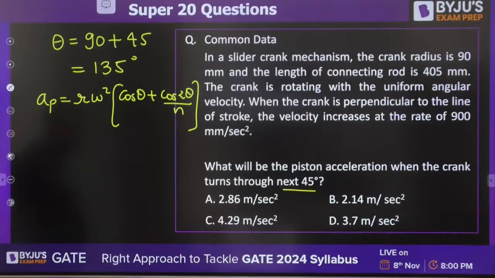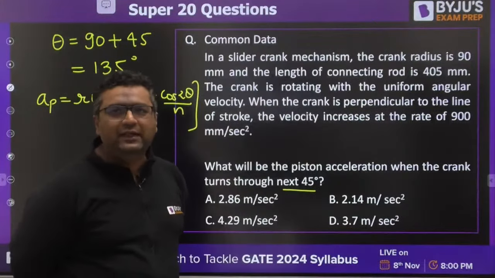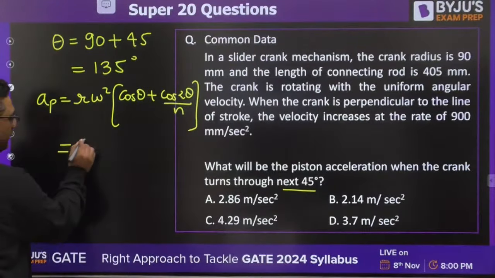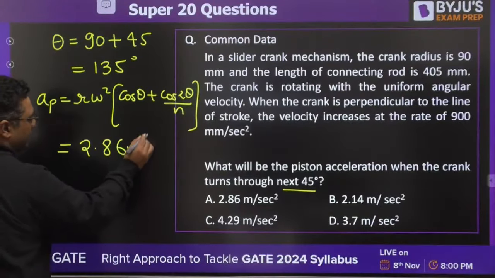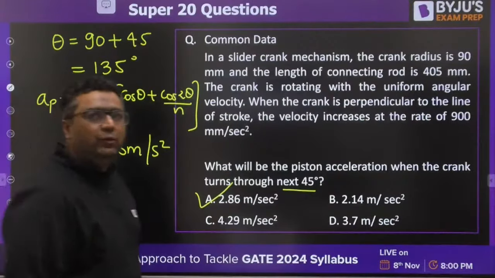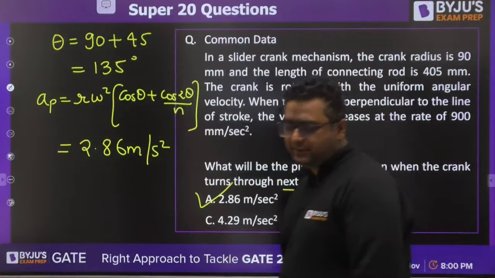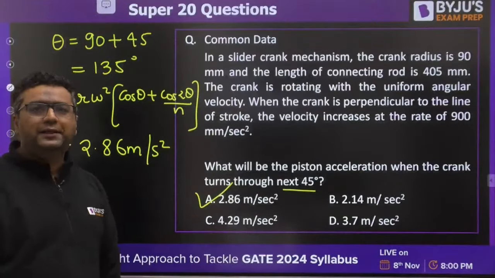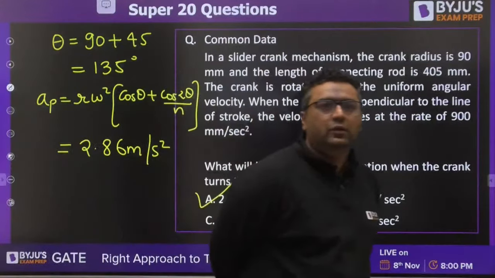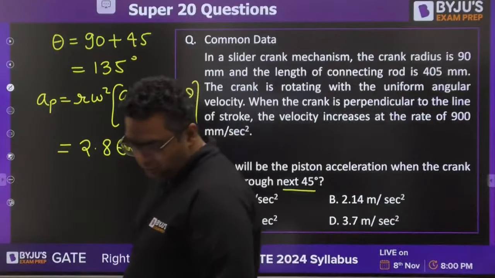For this question, you guys are saying the answer to be A. Shri Arvind is saying A and Vineet is saying D. Let me check the answer for this. You would be getting 2.86 meter per second square. The answer would be coming out to be A. A would be the answer. Yes, Bhavya, you are correct. I feel Jabir, this time you have made the mistake. Hania Amir, the answer is correct. Wonderful. Very nice. Wonderful, guys. Okay. It's fine, Vineet. No issues.